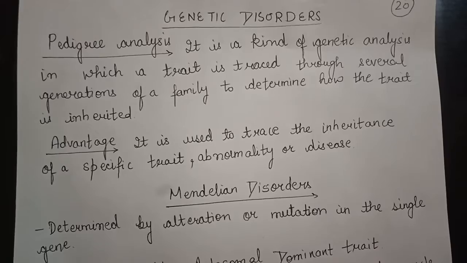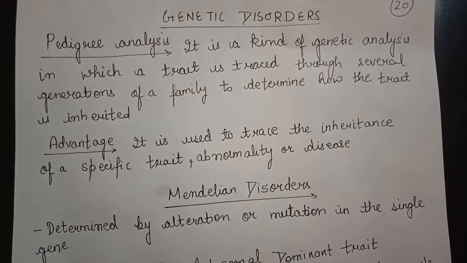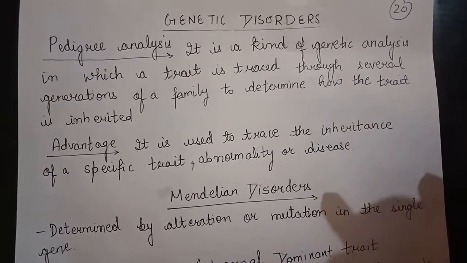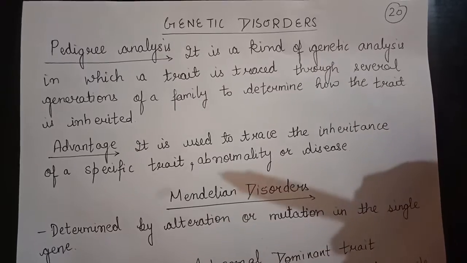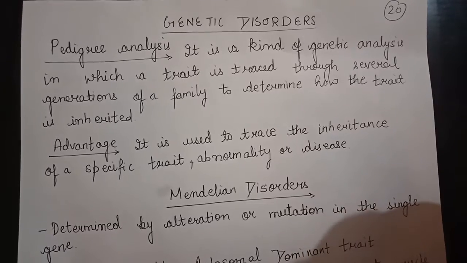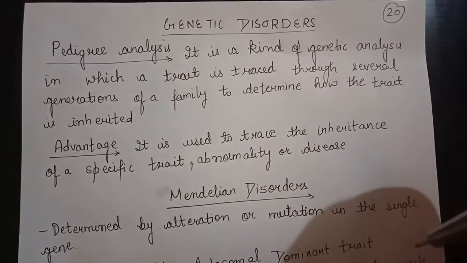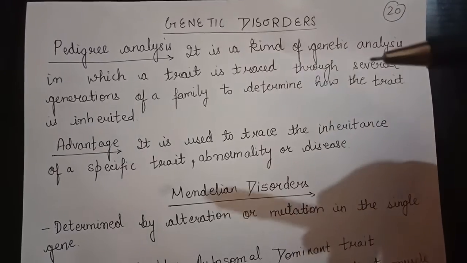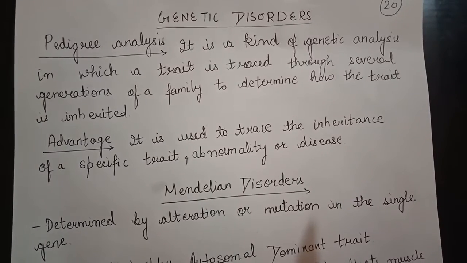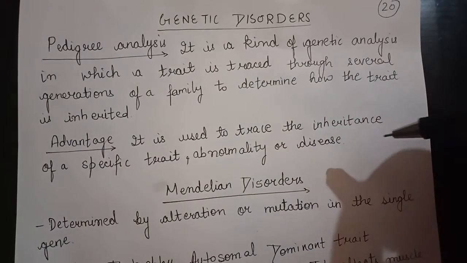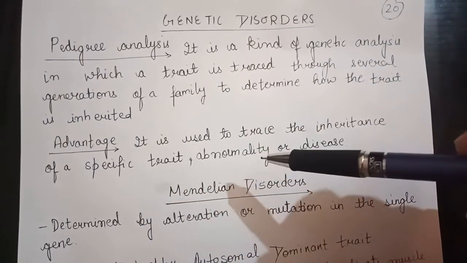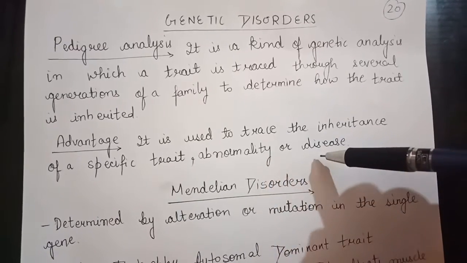Okay, now next is pedigree analysis. Now what is pedigree analysis? Pedigree analysis gives us a flow chart showing how a trait is transferred from one generation to the second and so on. So it traces the traits which are passed from generation to generation. Now what is the advantage of pedigree analysis? It is used to trace the inheritance of a specific trait, not only a trait, even abnormalities or diseases also.